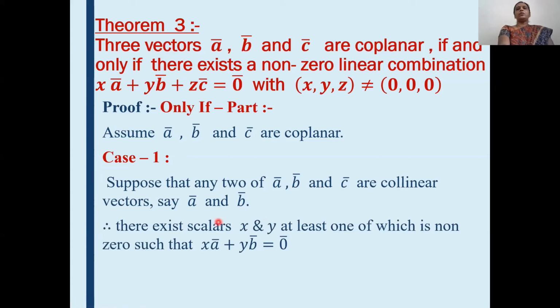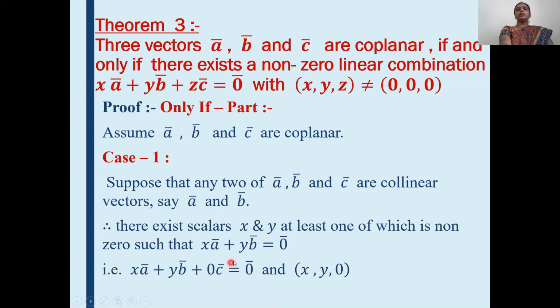Now, by the definition of collinear vectors, or according to our first theorem, there exist scalars x and y such that at least one of them is not equal to 0, and they satisfy the equation x a bar plus y b bar is equal to 0. We are taking two scalars, at least one should be not equal to 0. First, we suppose that a bar and b bar are collinear vectors. Then, by the definition of collinear vectors, there exist scalars x and y such that they satisfy the equation x a bar plus y b bar is equal to 0. You can also refer to your theorem first, or you can write 'according to theorem 1'.